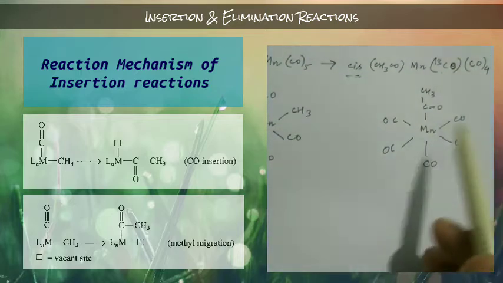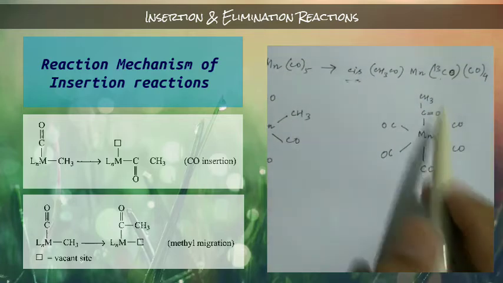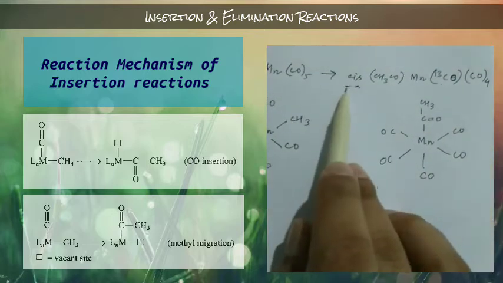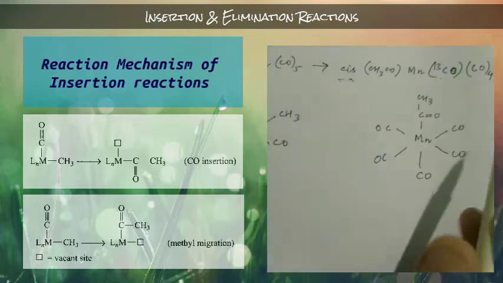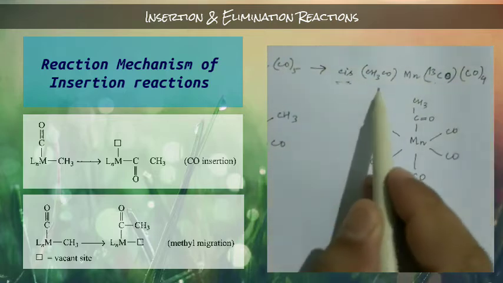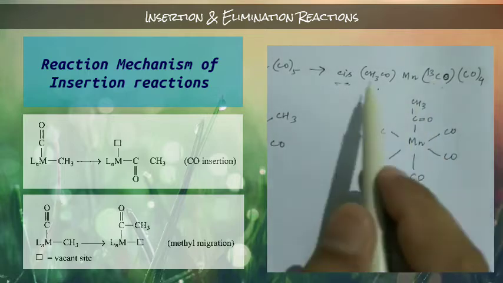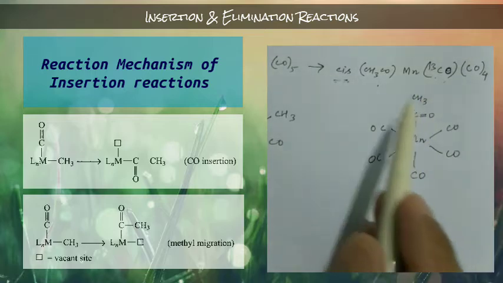Which one will have that carbon 13? Here they found a cis compound. That means this acetyl group and the carbonyl with that carbon 13 will be cis to each other.